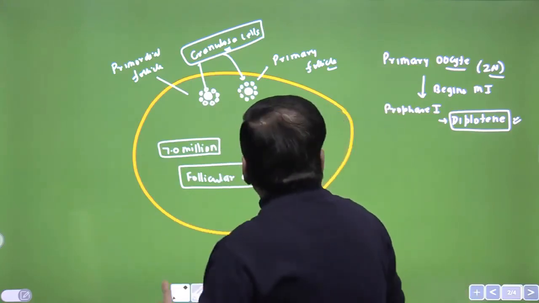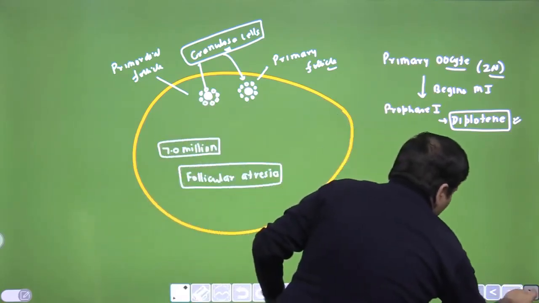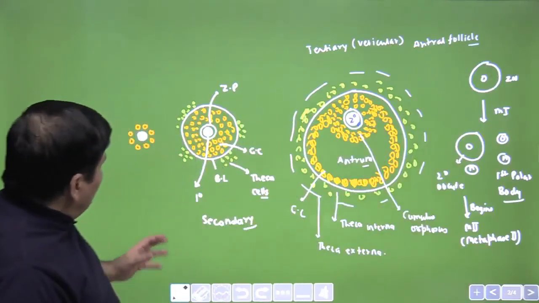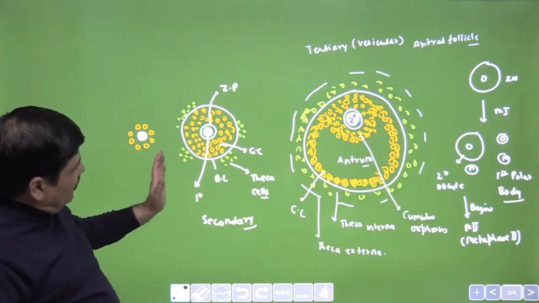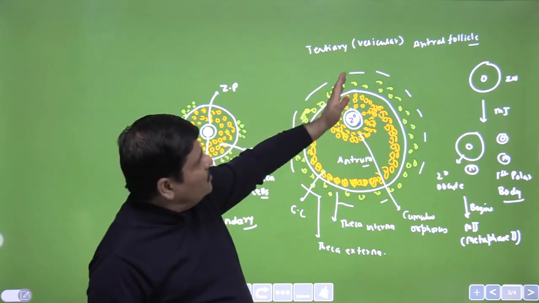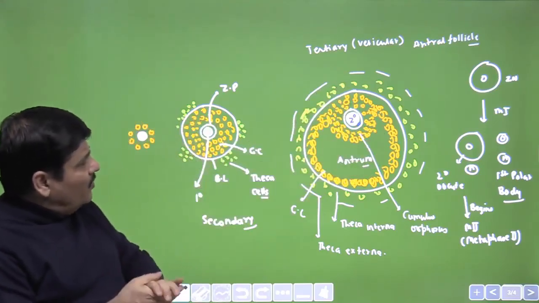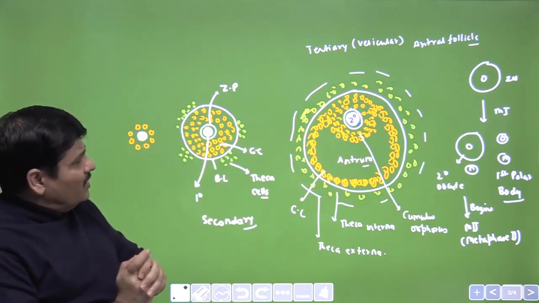The speed or the rate may vary, and then we said that everything happens after the onset of puberty. Then this primary follicle will get converted into a secondary follicle, which will be converted into a tertiary vesicular or antral follicle. This has a cavity called the antrum, filled with a fluid called the antral fluid.